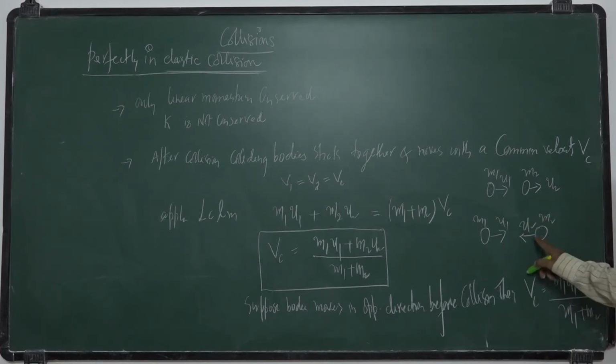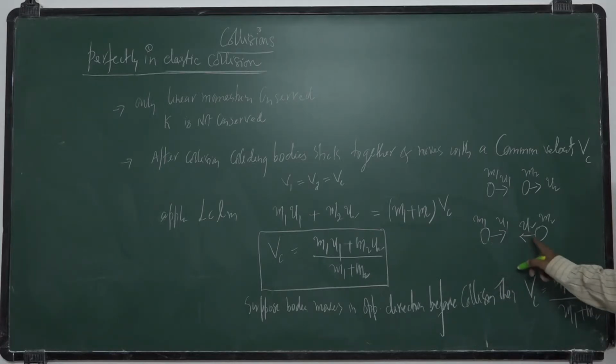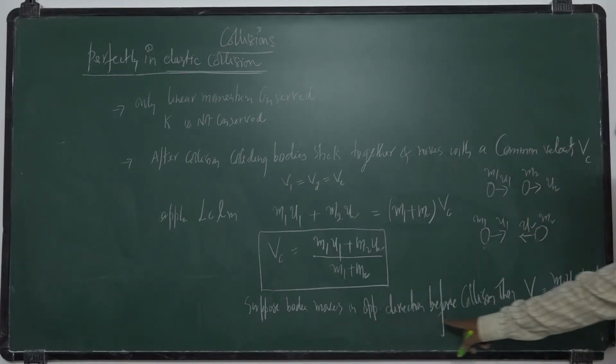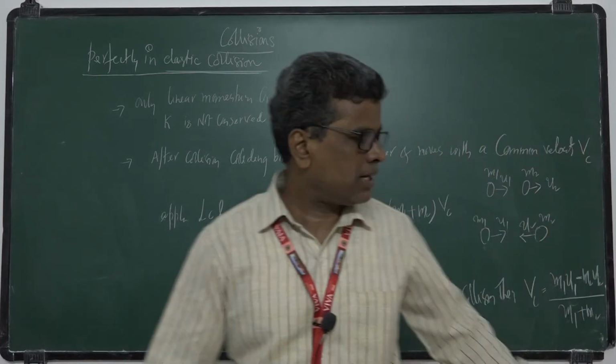So they stick together after collision. Then they move with a common velocity given by m1 u1 minus m2 u2 by m1 plus m2. Because momentum is also a vector quantity, you have to subtract.